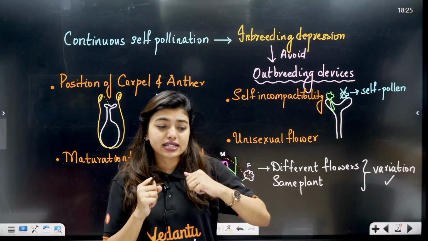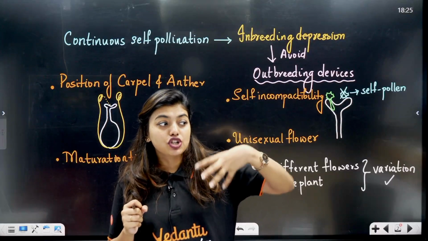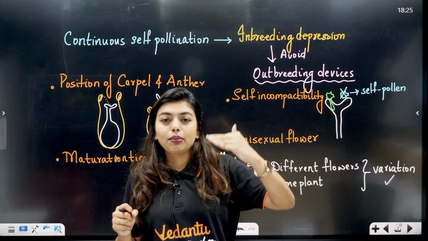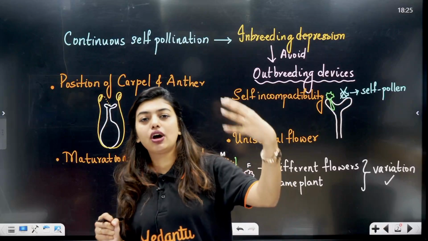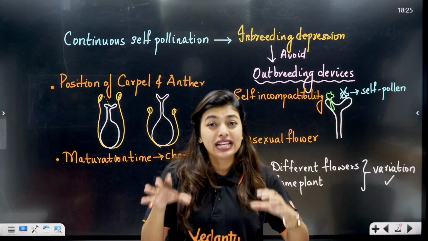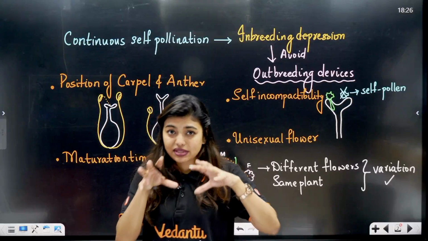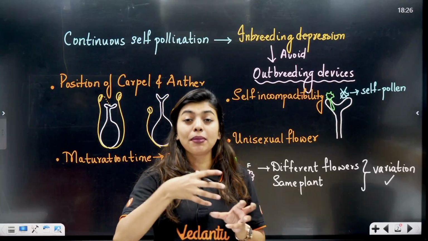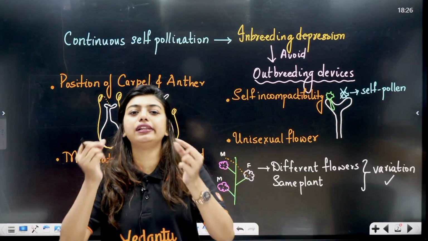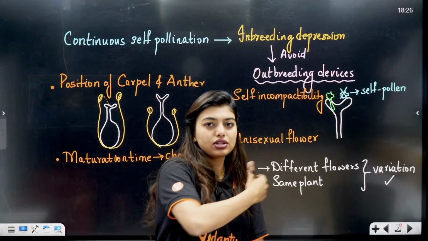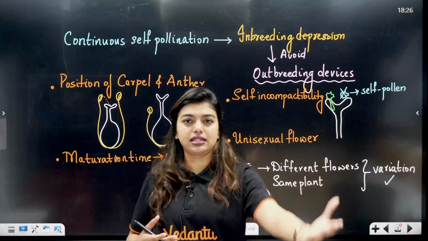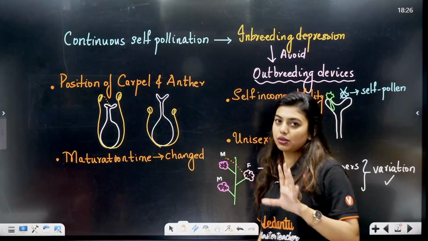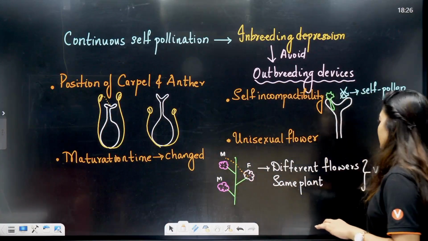So here also what is exactly happening, students? Just because you're not marrying, let's say a brother or sister, but still you're marrying someone from your family, your aunt's kid or your uncle's kid, still the genetic problems that are lying in the blood are going to come to all of you, right? So here also much variation won't be there, but it is better than autogamy, better than siblings. It's going to another family, but still it will not maximize variation. Okay, shall we now learn about seed?